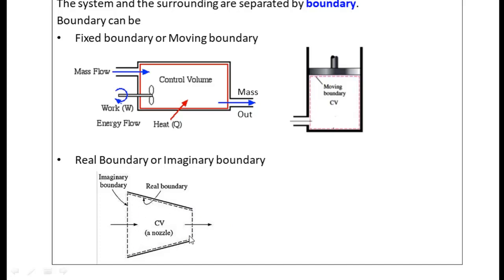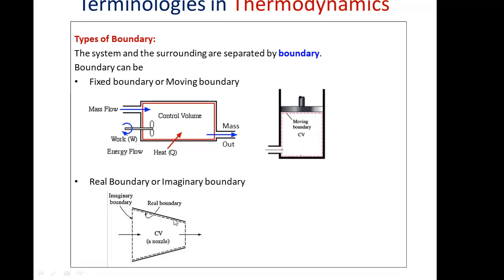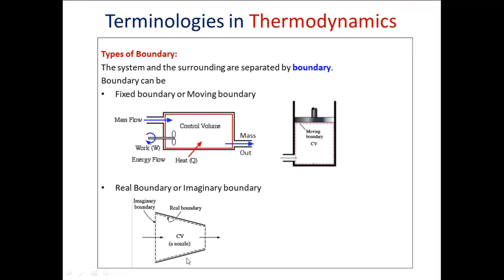This is a control volume, and this control volume has a boundary, and there are two kinds of boundaries associated. This is the physical or real boundary, representing the wall of the nozzle, whereas on this side, both to the left and to the right, we do not have a physical boundary. This is an imaginary boundary, right? We have considered this volume for our analysis, and within this volume we have both a real boundary as well